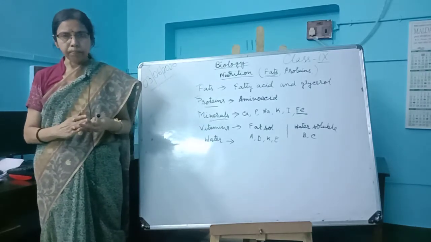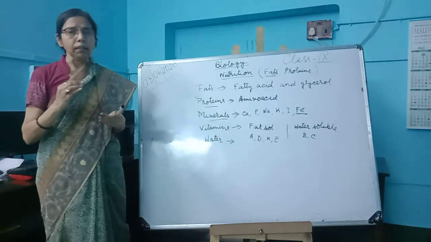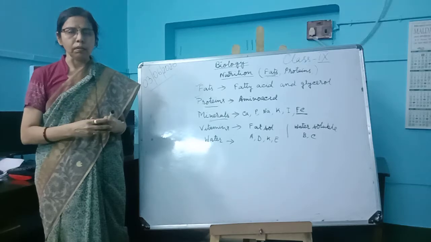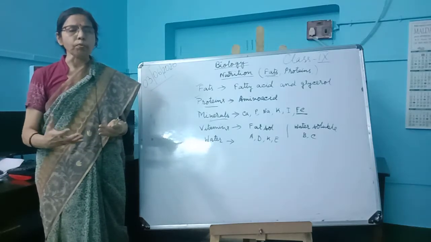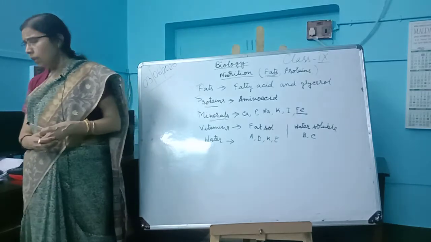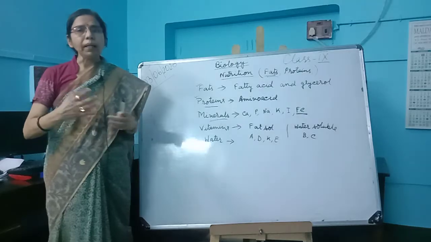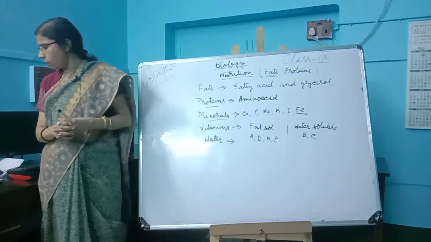Water also helps in the excretion of soluble wastes, and any nitrogenous waste products are released along with water. Water also regulates our body temperature.